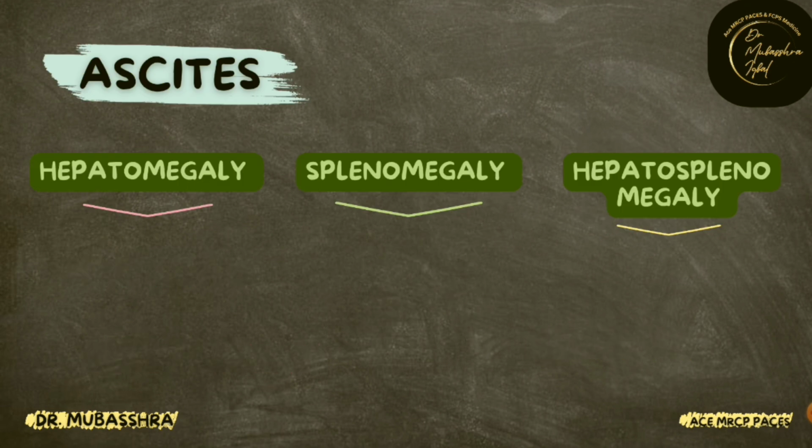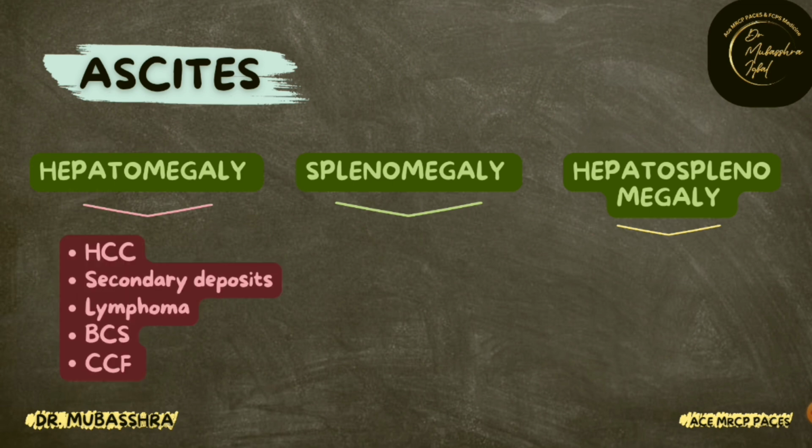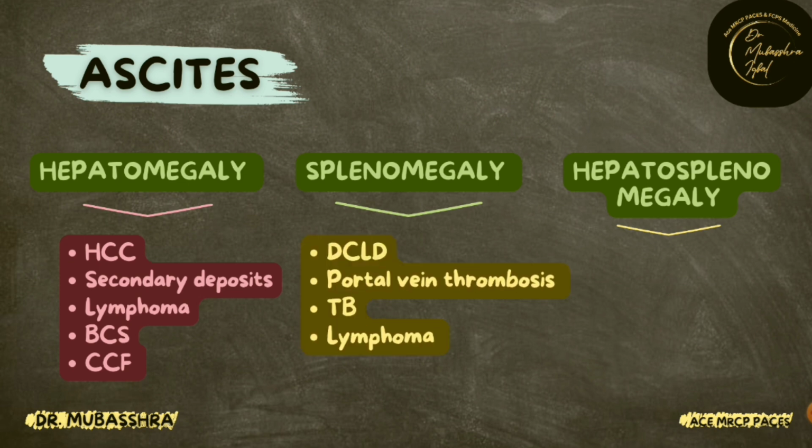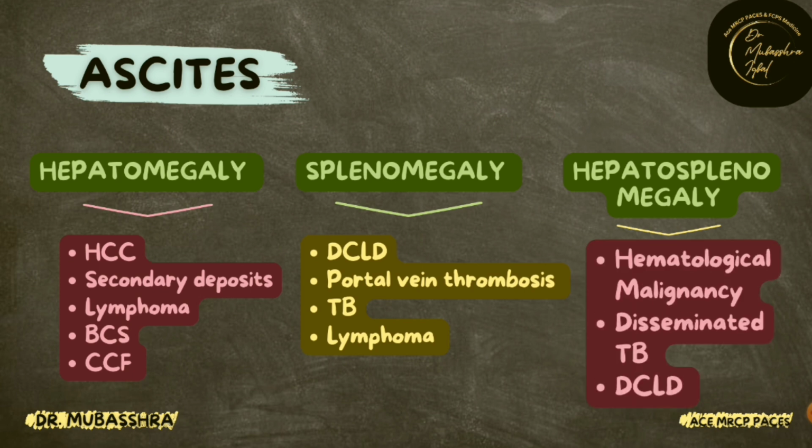So now let's discuss the causes of ascites along with hepatomegaly. These include hepatocellular carcinoma, secondary deposits, that is metastatic liver disease, lymphoma, Budd-Chiari syndrome, and congestive cardiac failure. And the causes of ascites along with splenomegaly include decompensated chronic liver disease, portal vein thrombosis, tuberculosis, and lymphoma. And the causes of ascites along with hepatosplenomegaly may include hematological malignancies, disseminated tuberculosis, and decompensated chronic liver disease.